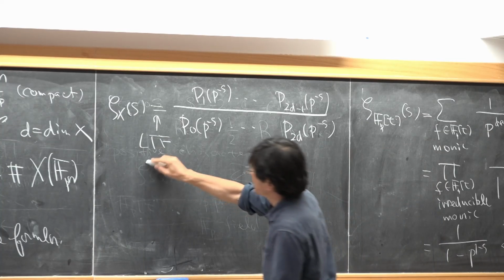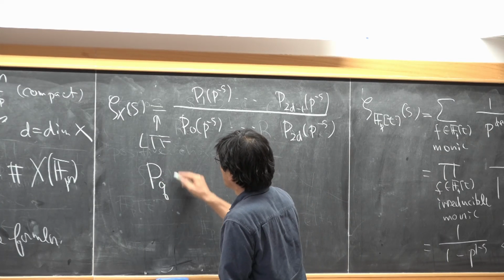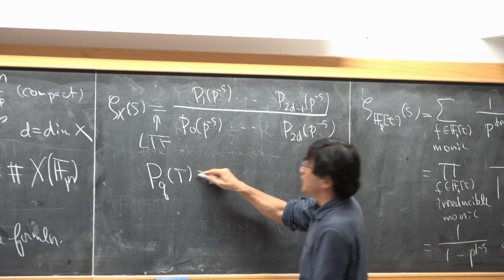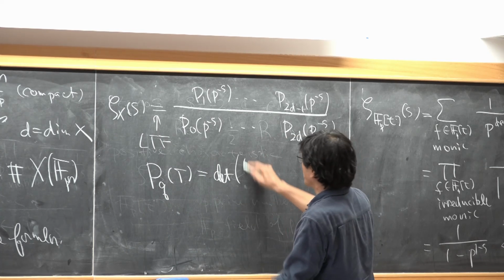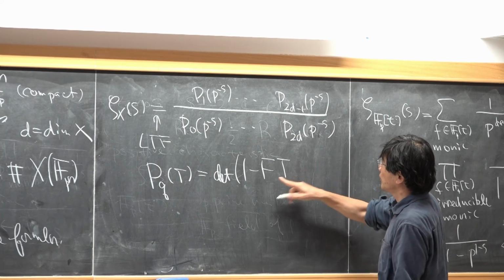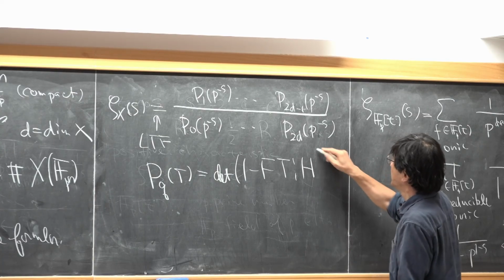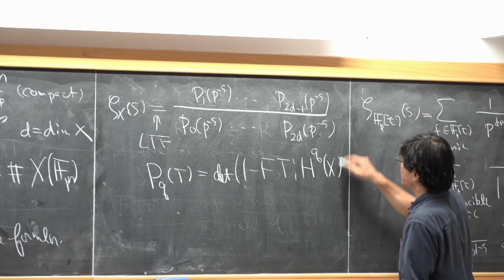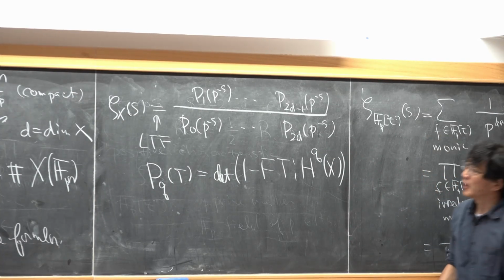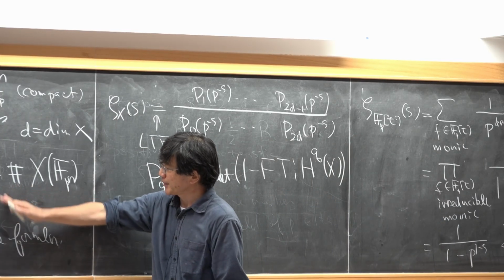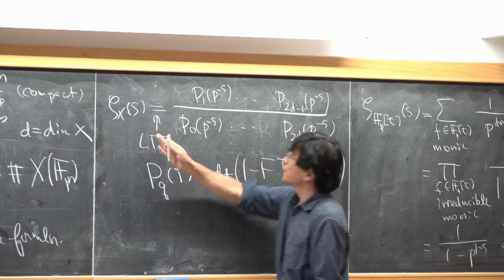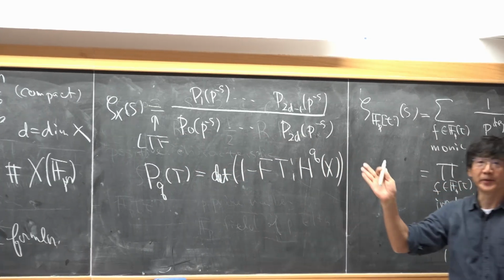Here this capital P of T is the characteristic polynomial of this Frobenius operator acting on the q-th cohomology. Once we get such a trace formula, then we can prove this equality.